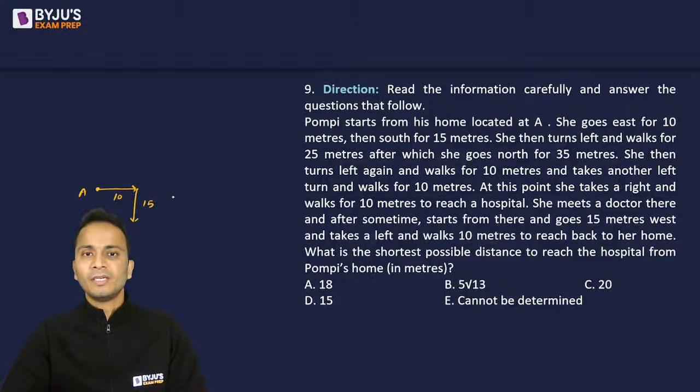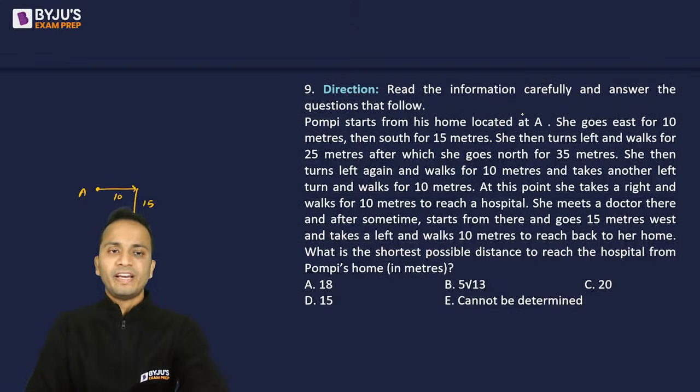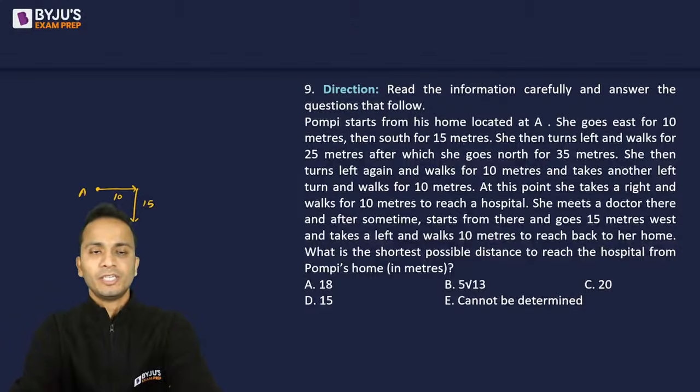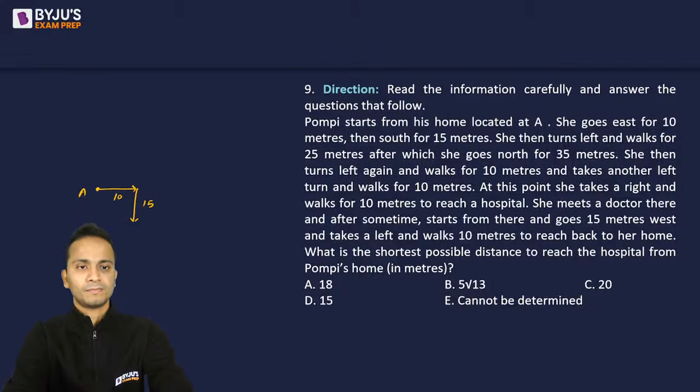Okay. Then she turns left and walks for 25 meters. Give me a second. Okay, perfect now. So she turns left and walks for 25 meters.